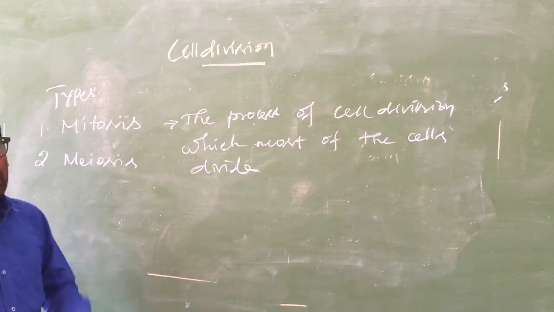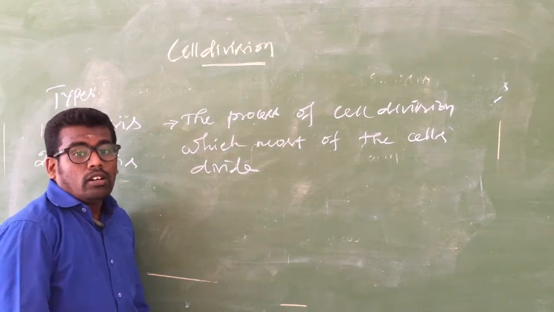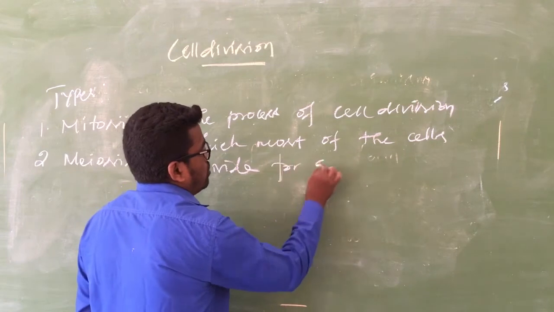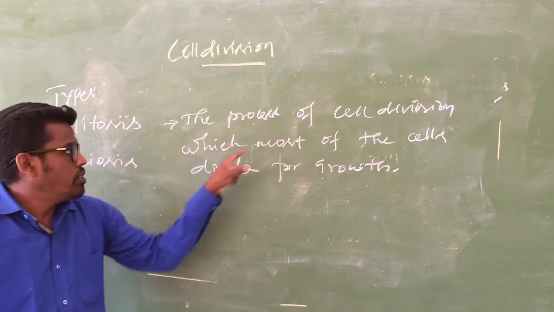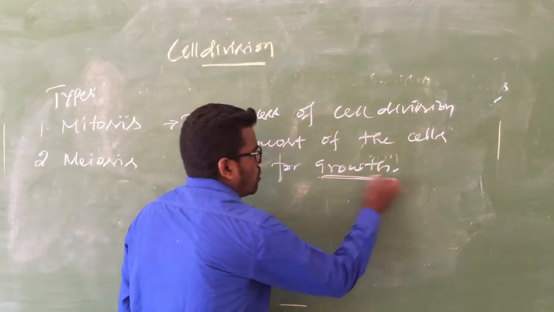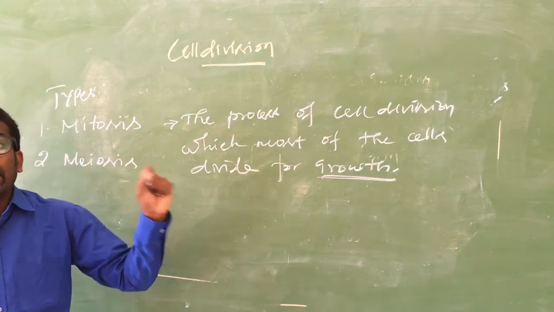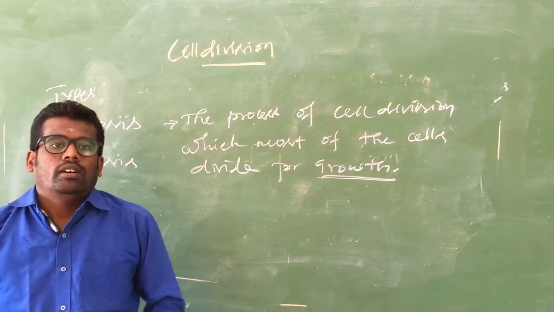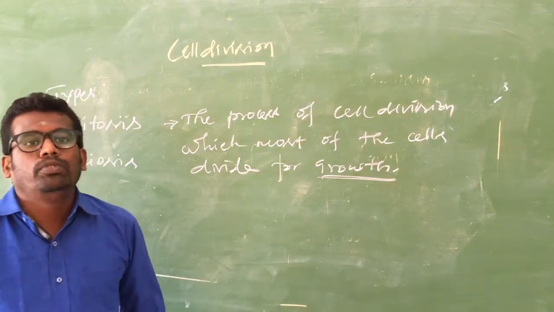In this process, maximum cells are divided for growth. The process of cell division in which most of the cells divide for growth is called mitosis. This is a very important definition. The same topic comes in the 11th standard, and this is the basic, so kindly observe it.